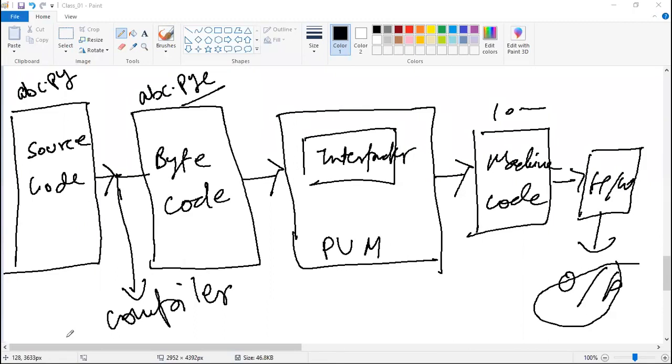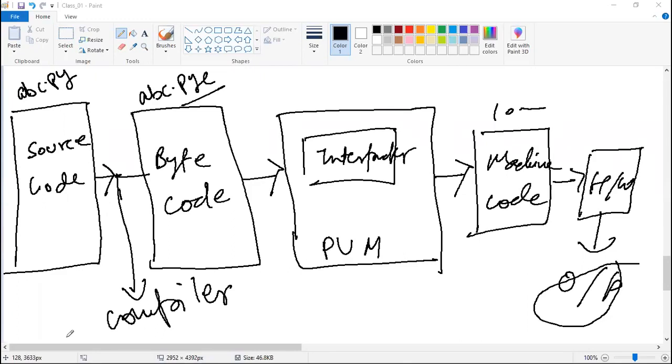Hello, Gagan, can you hear me? Yes, I can. So, do you have the interpreter concept in C++? No, we don't have. Do you have any virtual machine concept in C++? No. In Java, we have JVM, right? In JVM, we have the interpreter? I think they have the garbage collector kind of thing. No, not garbage collector, I'm talking about the interpreter. Okay, basically we have a JIT compiler also there.